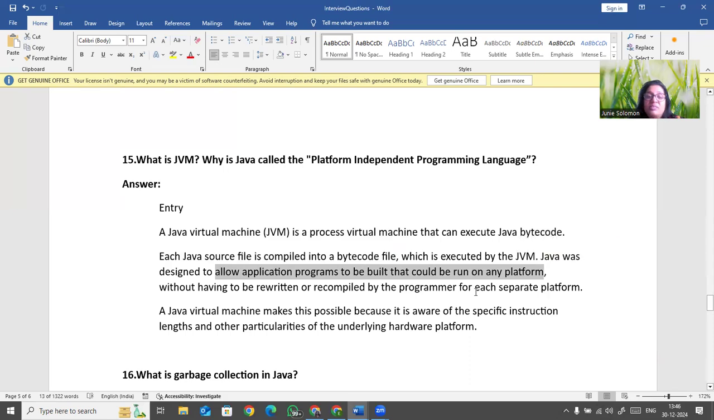So normally when we say platform independent language, if you write code in Java on Windows 10, you can even run it on Unix, Linux, and Solaris also. There is no problem on any platform. Anywhere you want, you can go ahead and run it. So that is called platform independent, right? The Java virtual machine makes this possible because it is aware of the special instructions, lengths, and other particulars of the underlying hardware platforms.